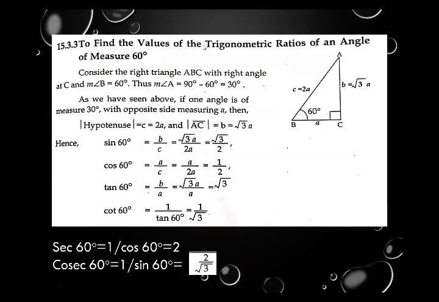To find the values of the trigonometric ratios of an acute angle of measure 60 degree. Now we are ready to find the trigonometric ratios for 60 degree. Again we need a right angle triangle.